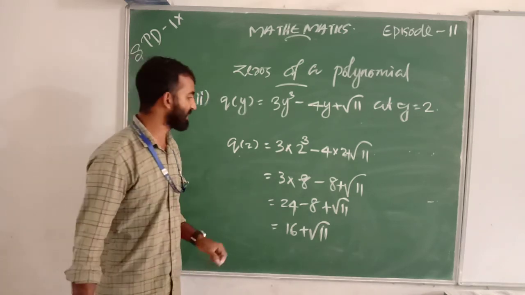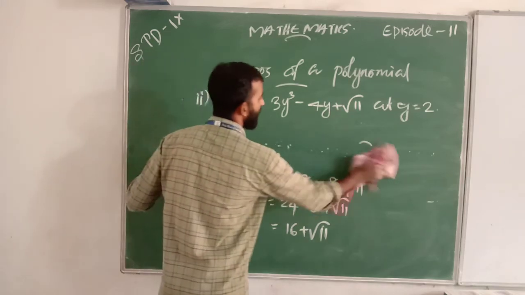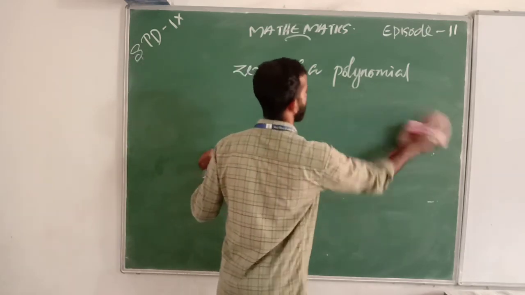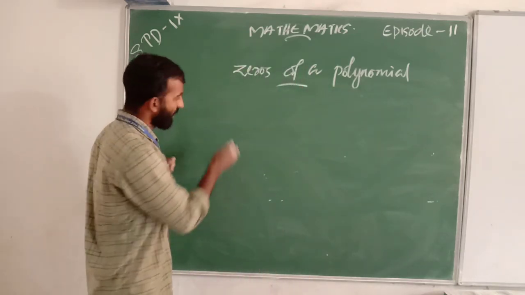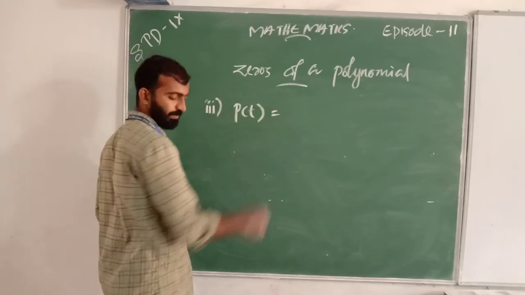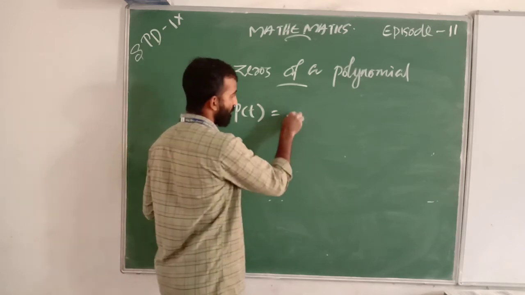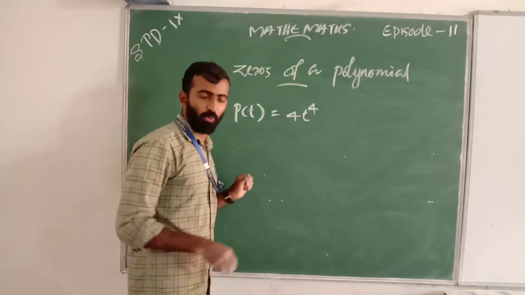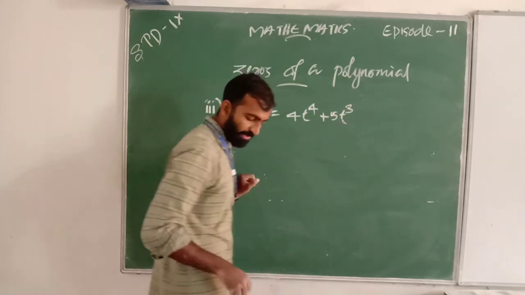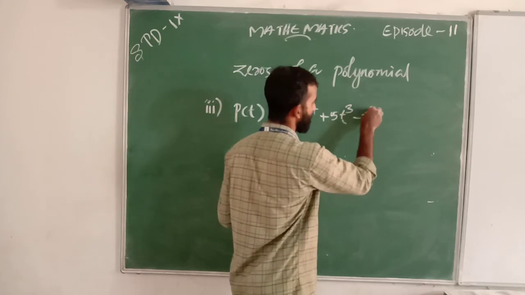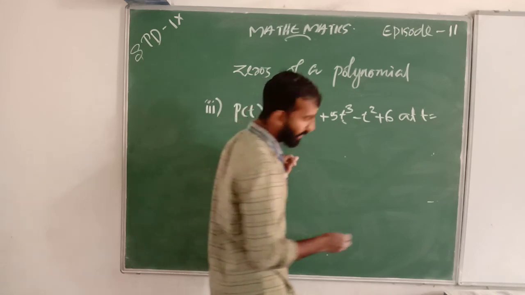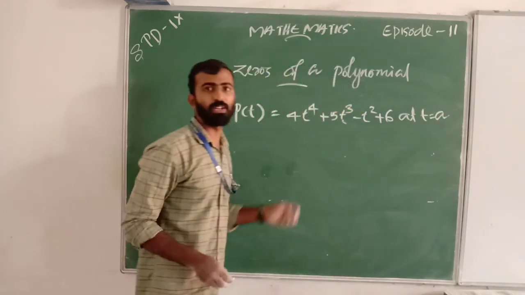And third one, what is third one? Third question is p of t equal to 4t raised to 4 plus 5t cube minus t square plus 6 at t equal to a.